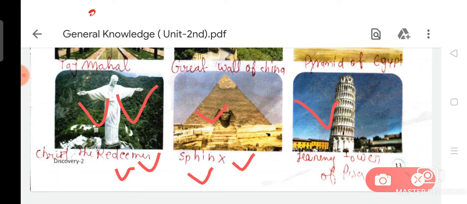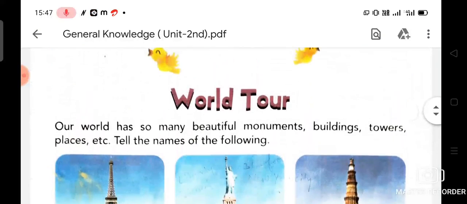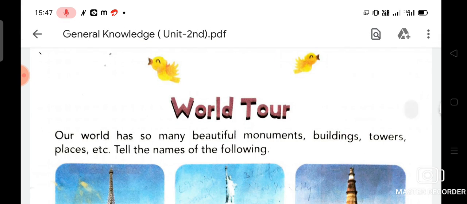Now we are going to fill the name of picture number 9. Do you know the name of this picture? That is Leaning Tower of Pisa. The spelling is Leaning, Tower, and Pisa. So my dear students, with this topic your unit 2 has been completed, and in your next video